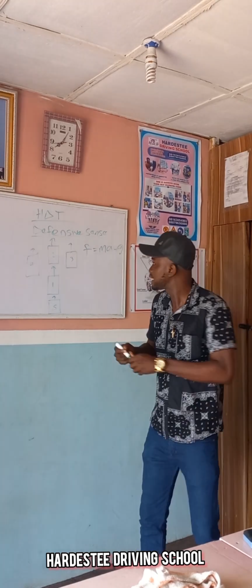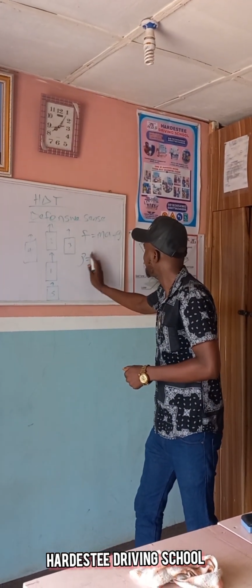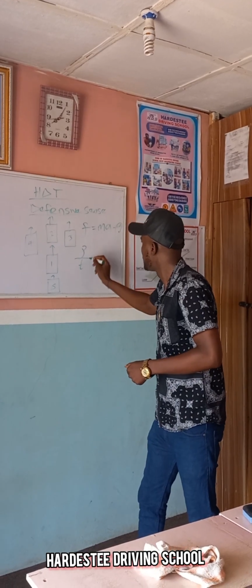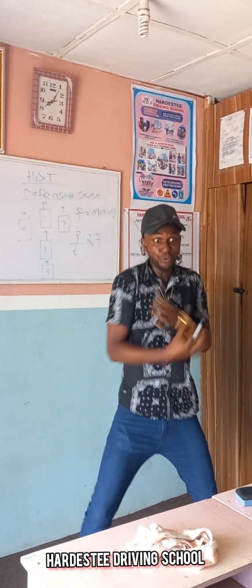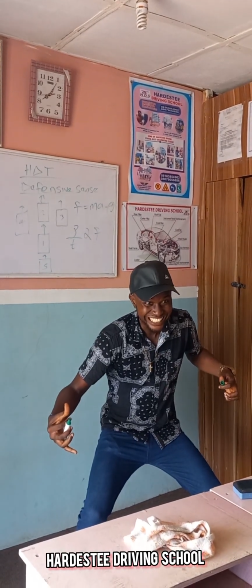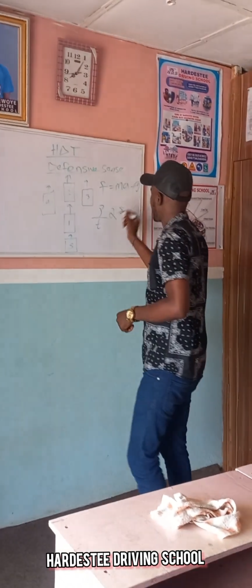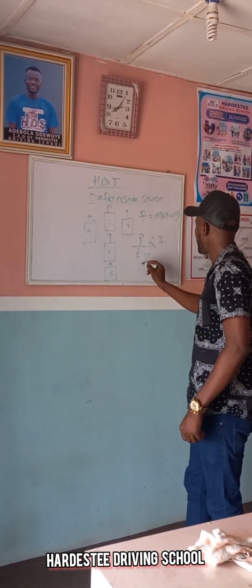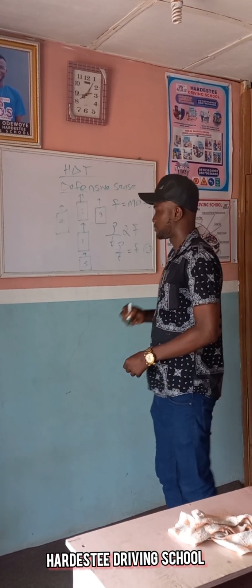Now, the second law says that what? The rate of change of momentum of a body is directly proportional to the applied force, which takes place in the direction in which the force acts. Now, removing the proportionality, you have your rate of change of momentum equal to force. Call this equation 2.